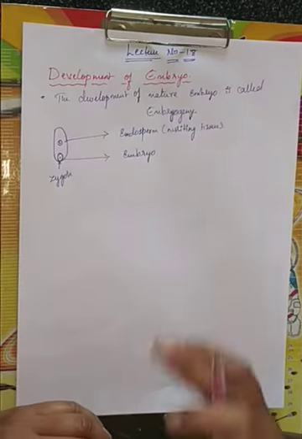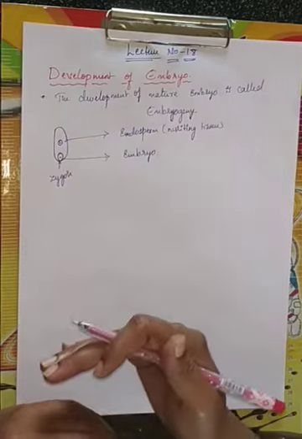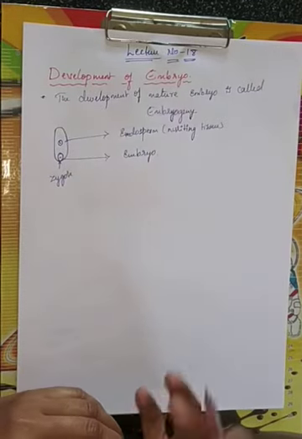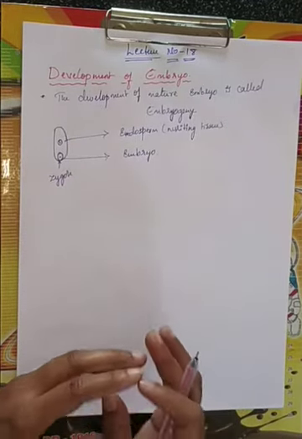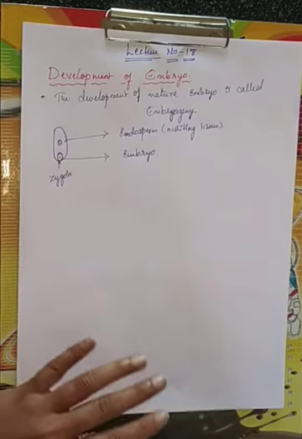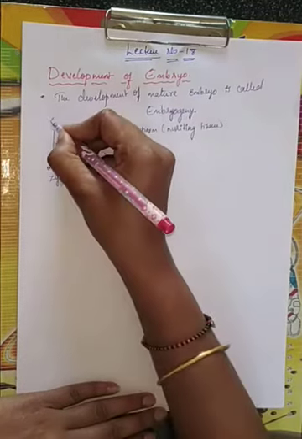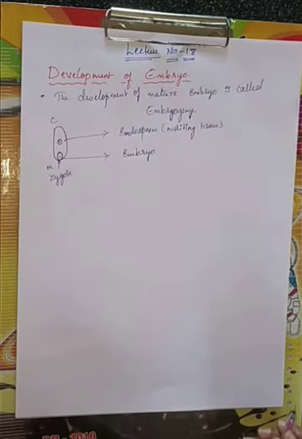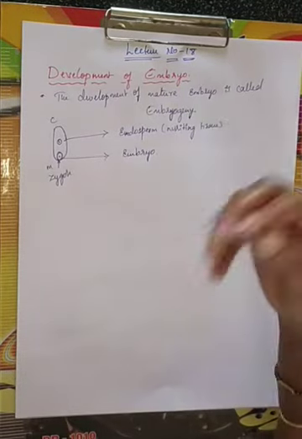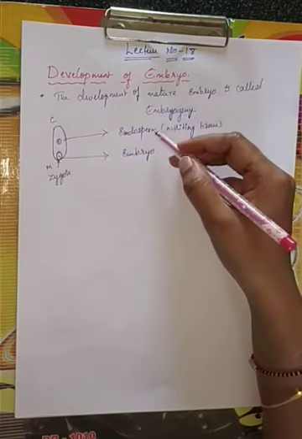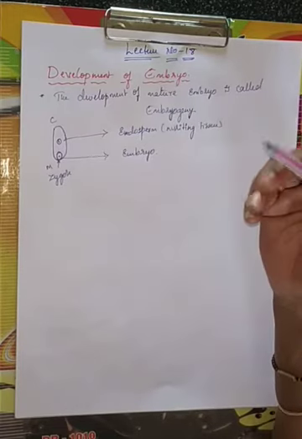In your NCERT, they gave only slight information about the embryo development, but I am going to explain it in detail, step by step, cell by cell, how it is going to be developed. So please concentrate. If this is the egg cell, this will be the micropyle and this will be the chalazal end.